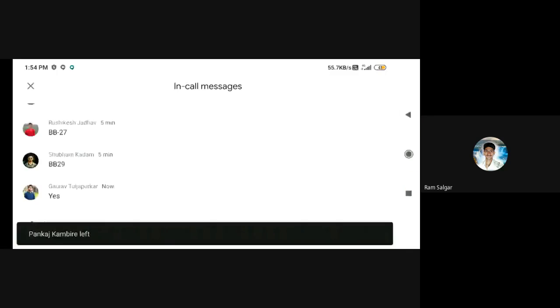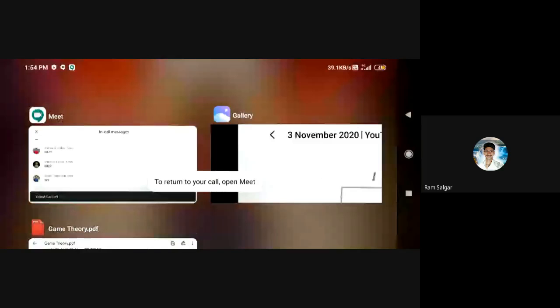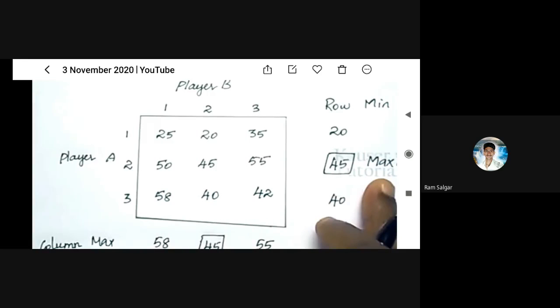Okay, Gaurav. So let's move forward. What is the meaning of player A and player B? What are some important factors for player A and player B? Suppose we take an example of 25, the first value.